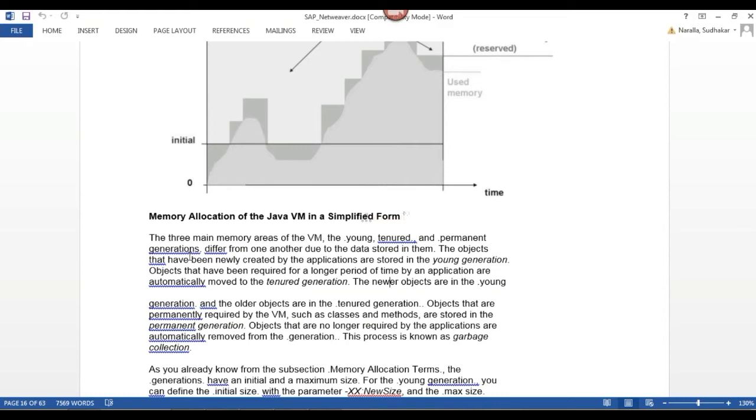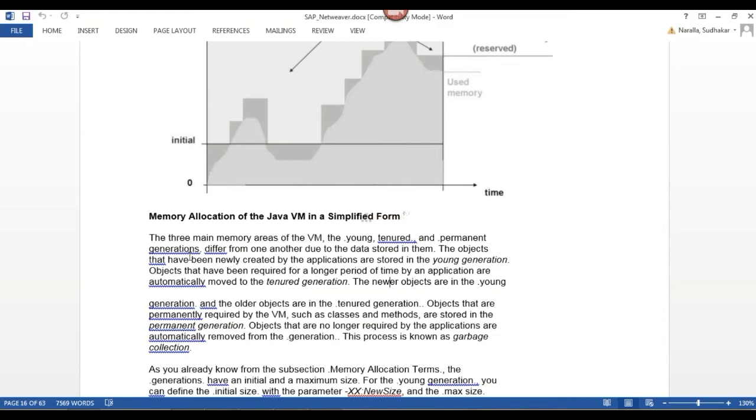Those will be stored in the permanent generation. And objects that are no longer required by my application are automatically removed from the generation. This process is known as garbage collection.